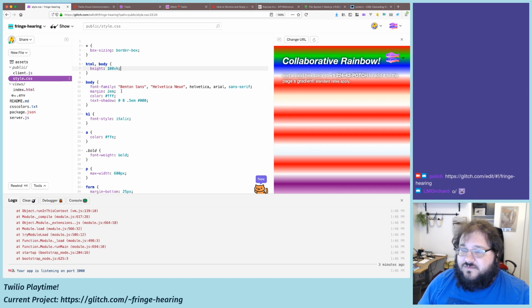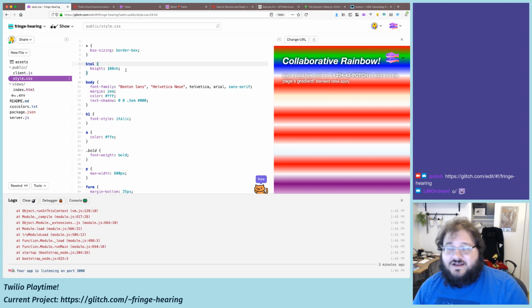Which of course makes... Maybe I don't want to do body. Maybe I just want HTML to be height 100 VH. Will that work? That does. Okay. So that just locks our aspect ratio.